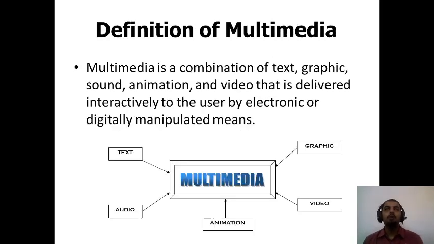Now, what actually is the definition of multimedia? We have seen the implementation and what multimedia is. Multimedia is a combination of text, graphics, sound, animation, and video that is delivered interactively to the user by electronic or digitally manipulated means. This is very important.